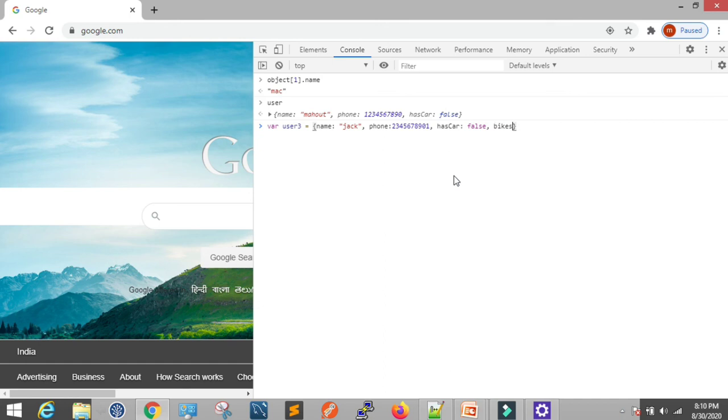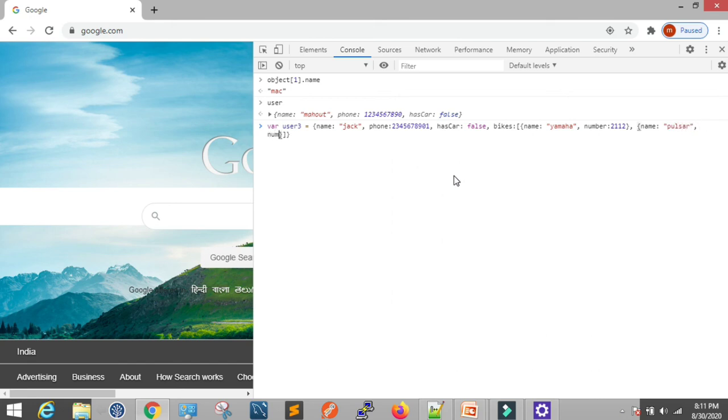The first bike is Yamaha and the number is 211 2 something. And one more bike he has, and the number is some 4567, right? So this third user has no car and he has 2 bikes.